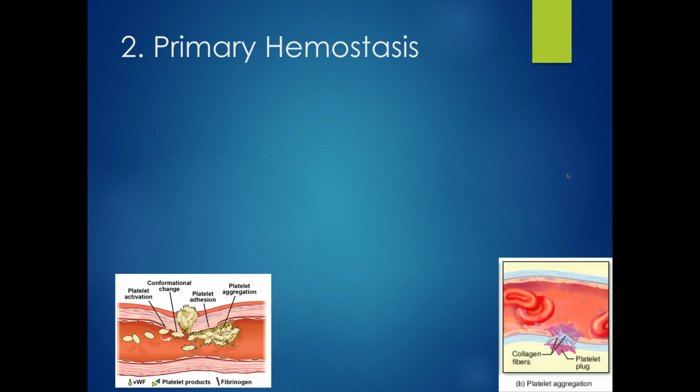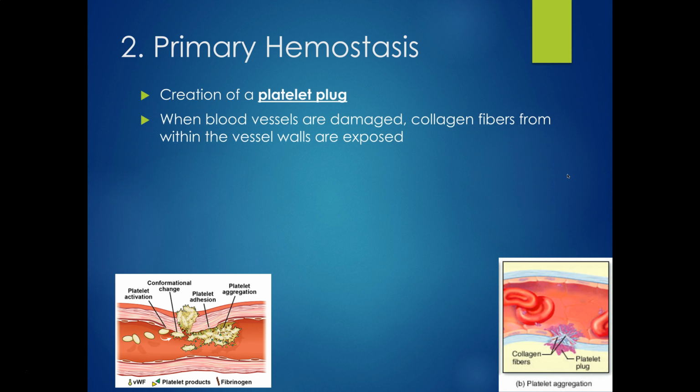The second step is this primary hemostasis, or formation of the platelet plug, and this is an incredibly important step. You guys know from all the way back to hematology or VCLP1 that platelets are important for helping us clot our blood. But we don't really talk about exactly how they do that. Well, here is the time when you get to learn about how they do that. So we're going to get this formation of a platelet plug.